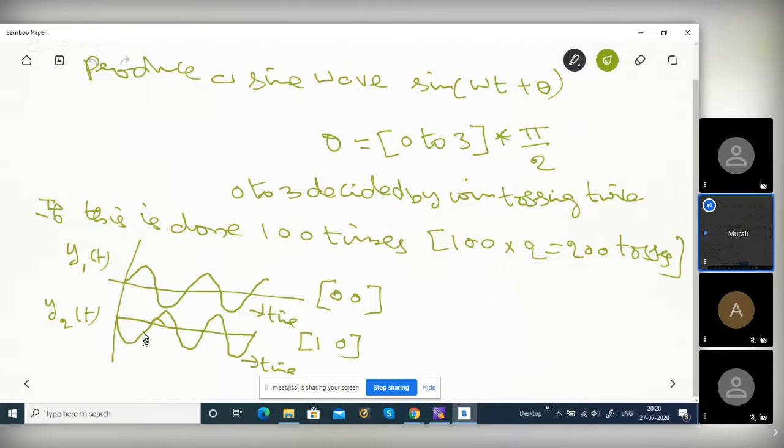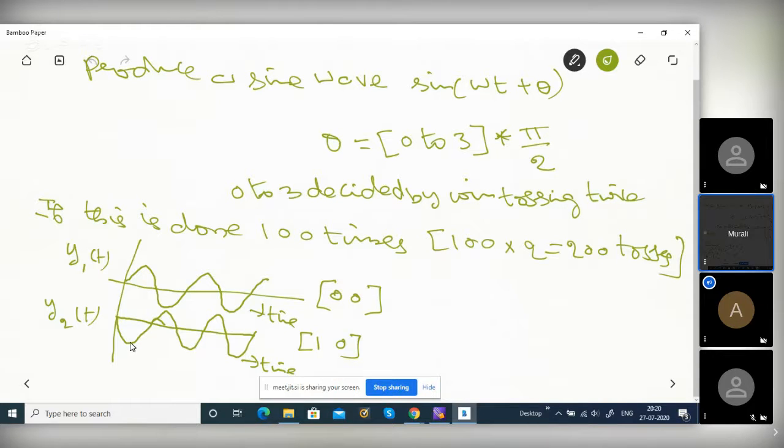What is this wave actually? This is a sine wave. Forget about random coin tossing. This is a sine wave. Is it random or deterministic? Deterministic means it is a function of time. Is there any randomness in this wave, sin omega t plus pi? Is there any randomness? No, sir.